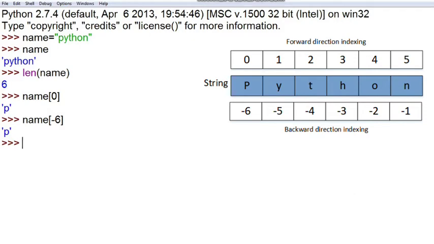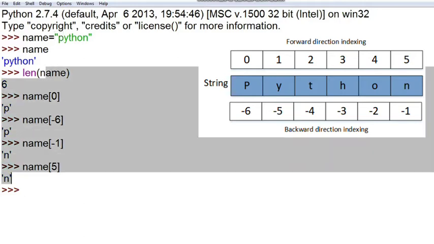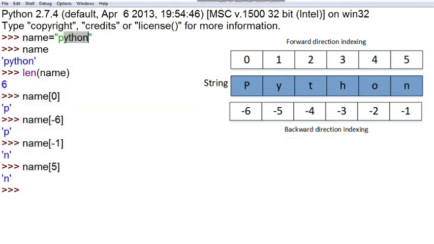If you write -1, then it will give you the answer n. The same way, index 5 will also give you the answer n, because forward indexing starts from 0 to 5 and backward indexing starts from -1 till minus length. So this is how indexing can be done in a string, and you can access the string from its particular position. This will be more valuable when we do the programs where we have to count the strings and then print them, so that will be understandable in a better way.